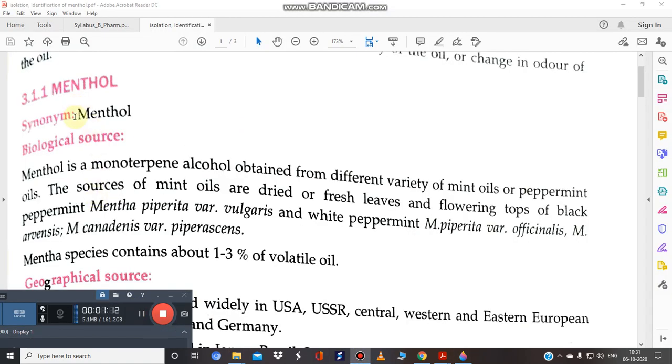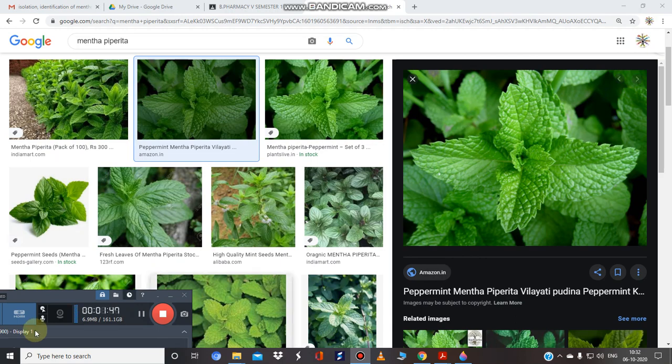So here we have menthol. It is a monoterpene, in which C5H8 n is 2, so it has a molecular formula C10H16. It is a monoterpene alcohol obtained from different varieties of mint, pudina: the first variety is Mentha piperita, the second is Mentha canadensis. Mentha spicata is also there, known as spearmint. Yes, this is the plant.